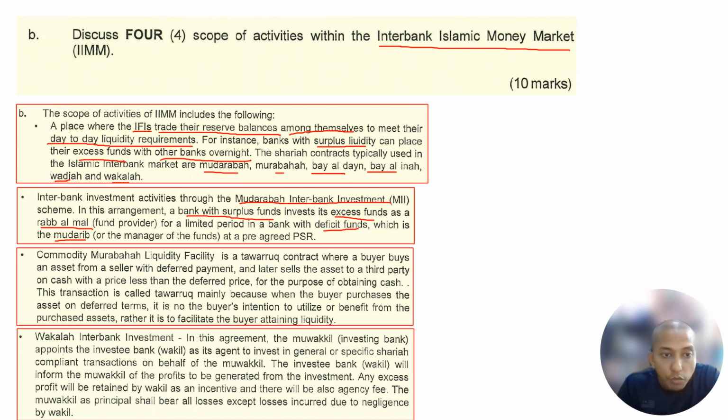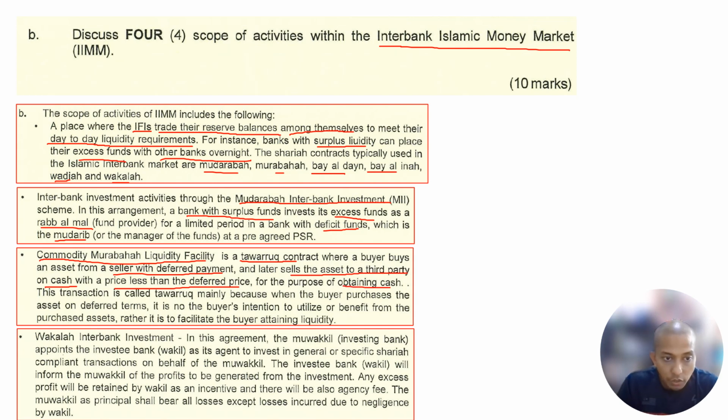Commodity Mudarabah Liquidity Facility. This one is the second one. It is the Tawaruq contract, where a buyer buys an asset from a seller with a deferred payment, and later sells the asset to a third party for cash at a price less than the deferred payment. Purchase, deferred payment, payback on a monthly basis, sell to the third party for cash. So you receive cash, you can use that cash to invest or to do your business, and you pay the seller monthly. The purpose is to obtain cash.